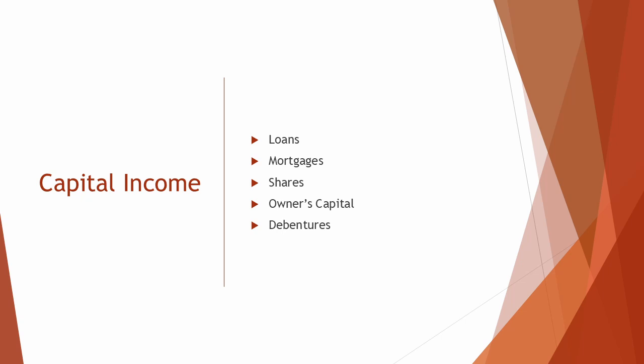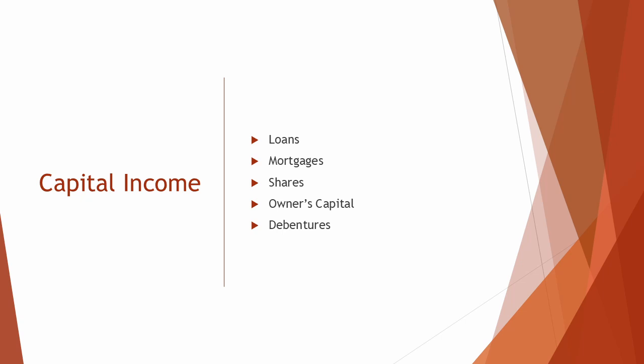A loan is capital income because it is borrowed money from a bank or financial institution that must be repaid with interest over time. A mortgage is capital income because it is a long-term secured loan used to purchase property where the property acts as collateral. Shares are capital income because they provide funds from investors in exchange for ownership and possible dividends.